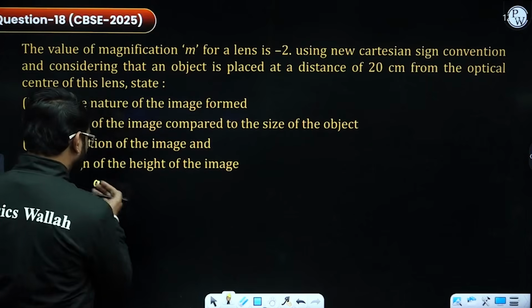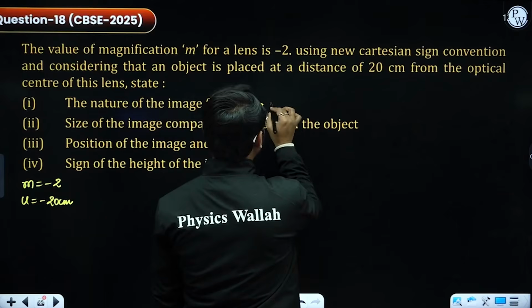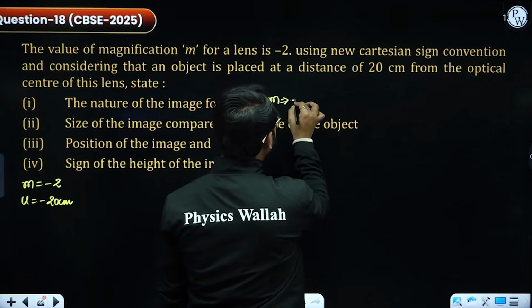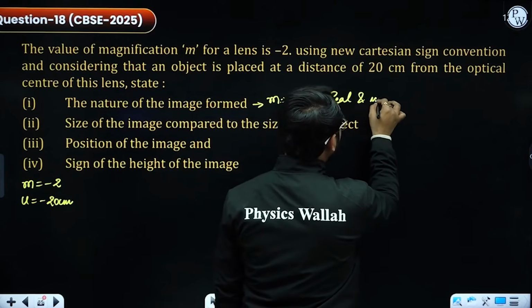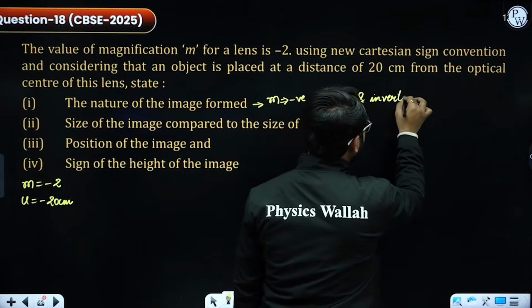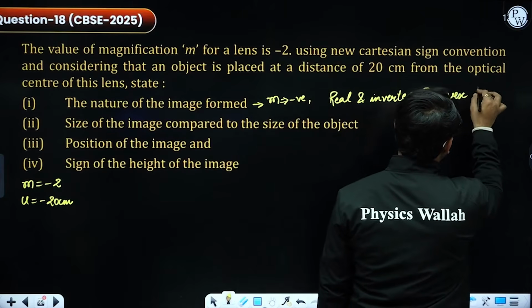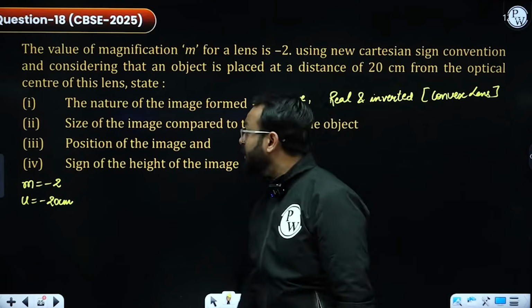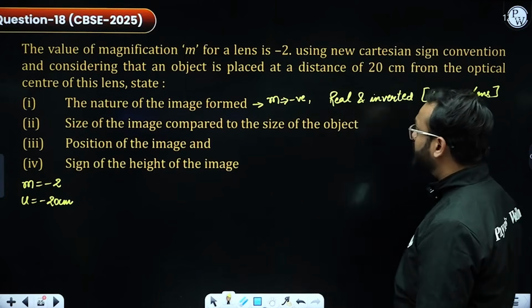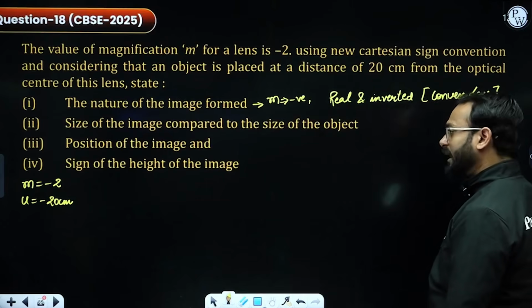Option number 1. Okay, let's do one thing, I'm going to write it here. Since magnification is negative, the nature will be real and inverted, which is only possible if I use a convex lens. A concave lens does not have this capability. The size of the image compared to the size of the object is what I need to calculate.